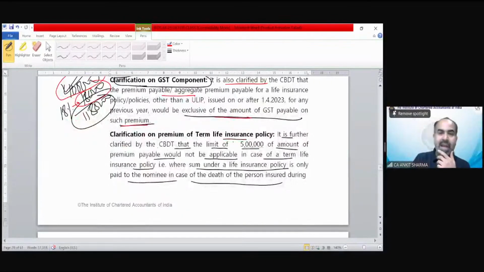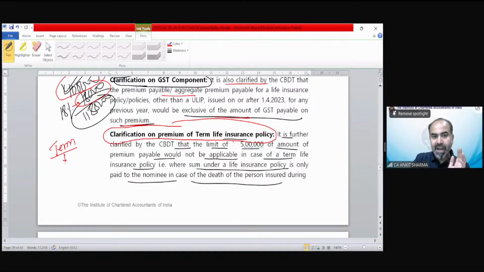Now there is the term life insurance policy. In the case of a term life insurance policy, there is a very interesting fact. That's a term insurance plan. The term insurance plan says that in this case, you will get the repayment only in case of death.